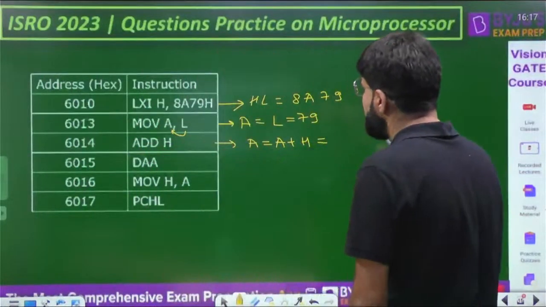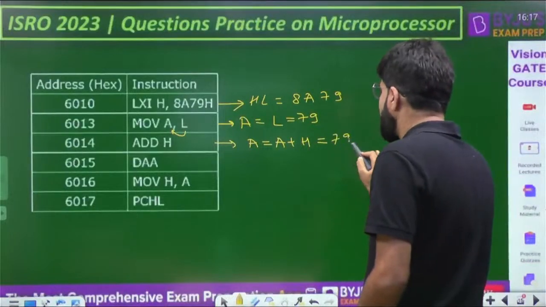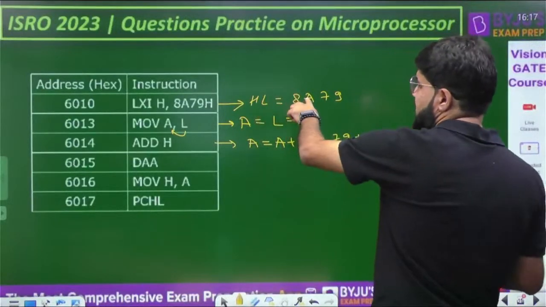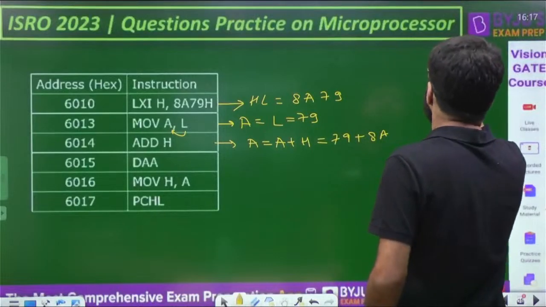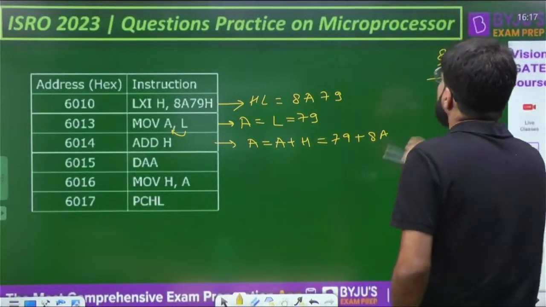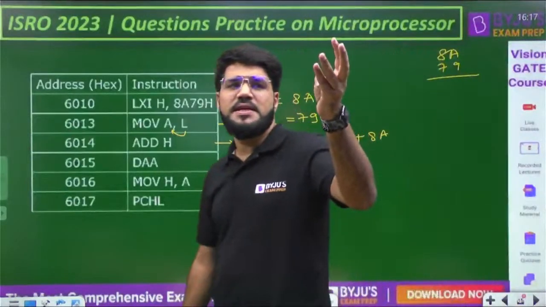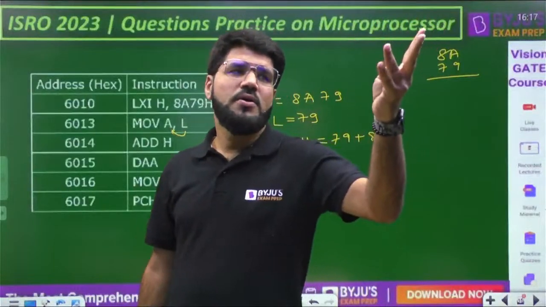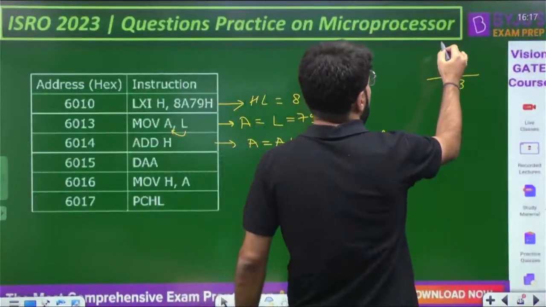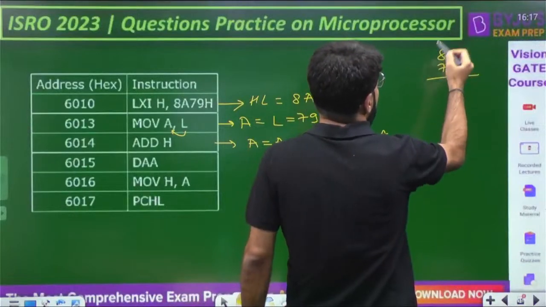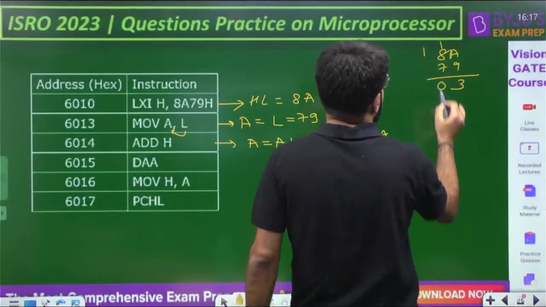What will be the answer? What is A now? 79. And H we will take from HL, H is 8A. How much is this answer? 8A plus 79. So A plus 9: B, C, D, E, F, 10, 11, 12, 13. It's going to be 13, so 3 here and 1 carried here. 8 plus 7, F, plus 1, is 10. So 0, and 1 will again be a carry.